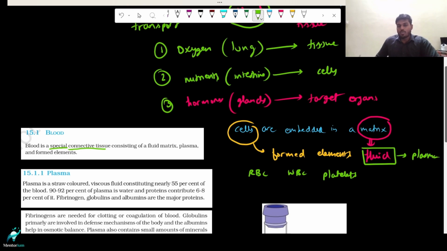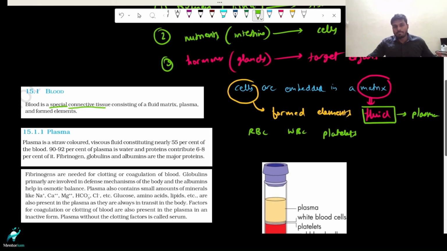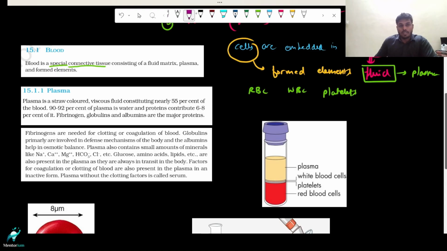So now we have got the idea of what makes blood a special connective tissue. That is the fact that the matrix is fluid in nature, and that fluid matrix is what we call plasma. So now let's discuss all these formed elements one by one. Before that, let's discuss some important points about plasma. And here is the NCERT text about the plasma.